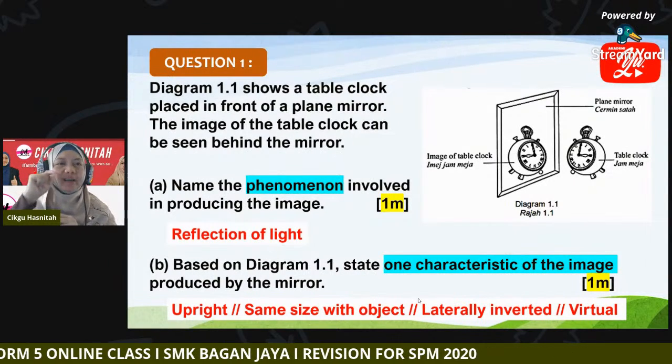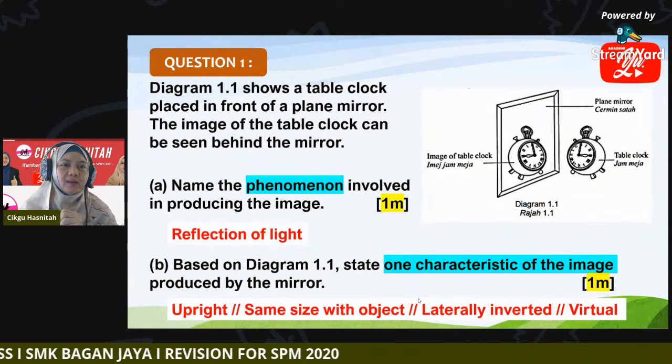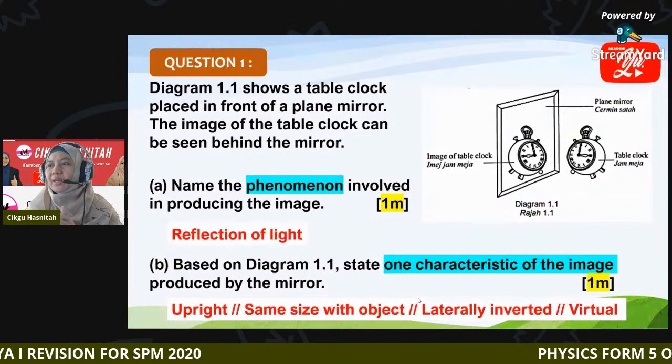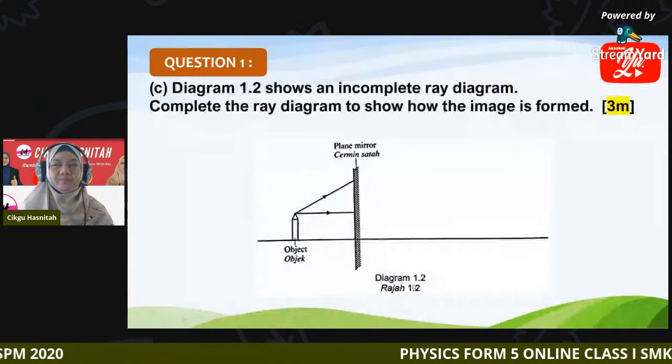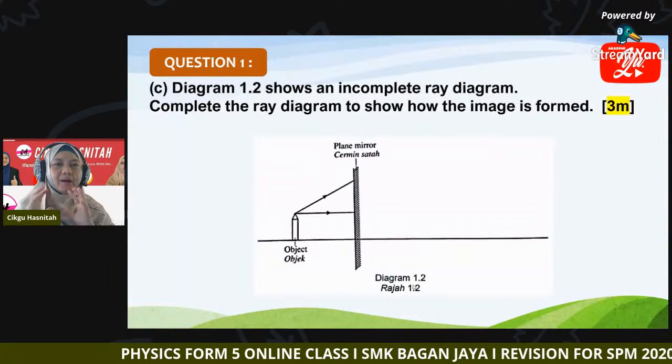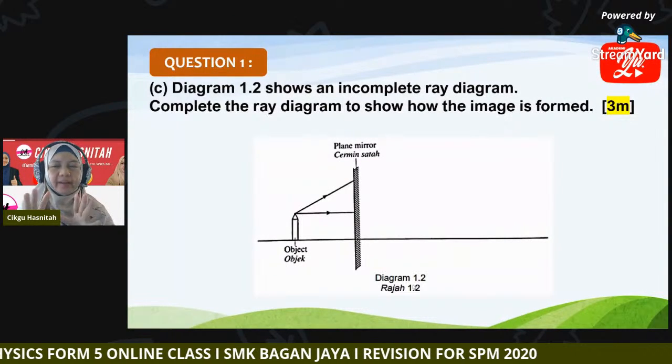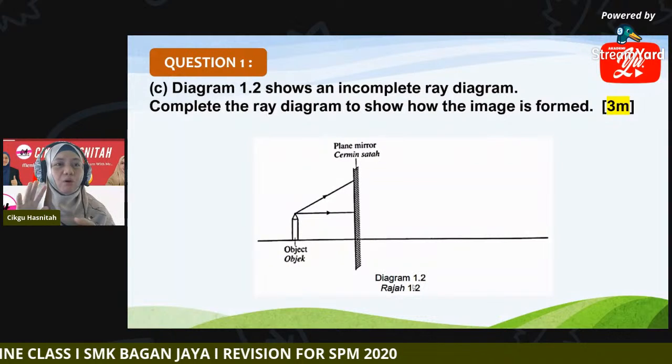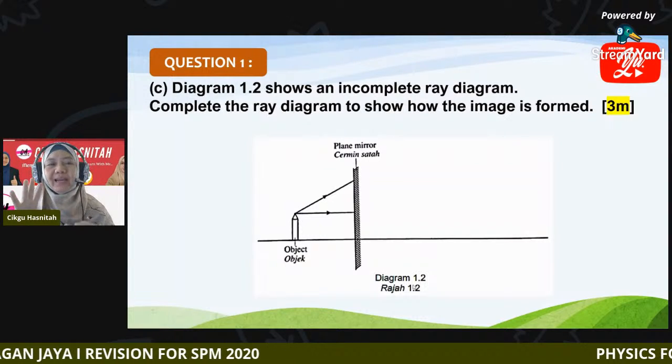Okay, so if you got it right, you can tick on your answer. If you get it wrong, please do the corrections. Okay, now the ray diagram. Some of you are facing a problem in drawing a ray diagram, either for mirror or for lens.